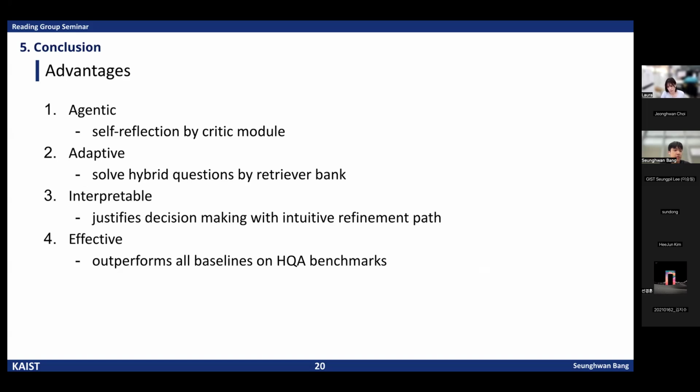By using the retriever bank, HYBGRAG can flexibly handle different types of hybrid questions that require both textual and relational knowledge. Third, it is interpretable. Since the refinement steps are intuitive, we can clearly understand how the model improves its reasoning and decision making. And finally, it is effective, achieving SOTA on all HQA benchmark tests.